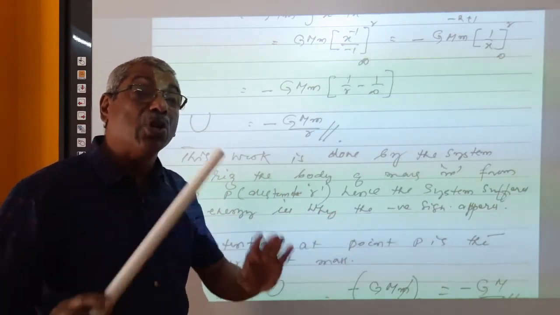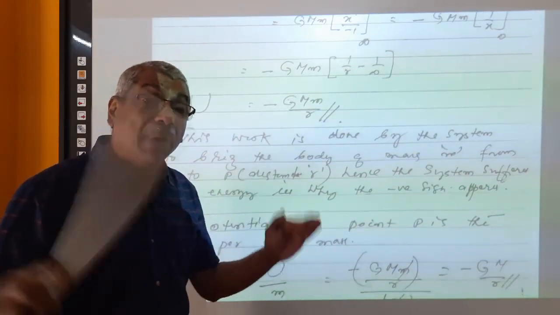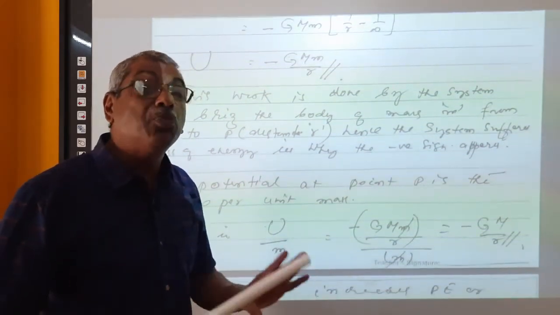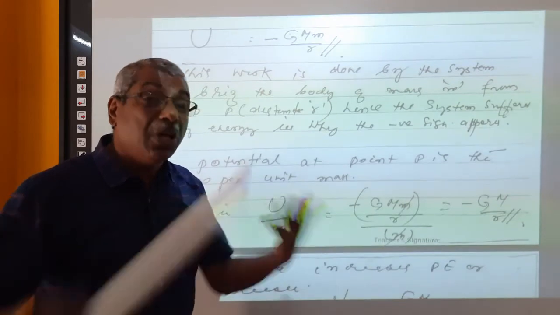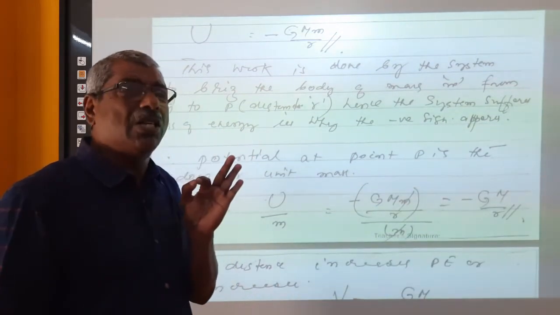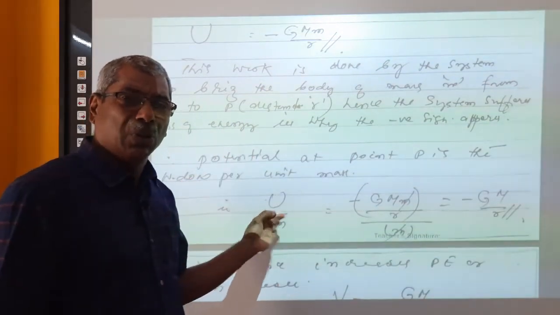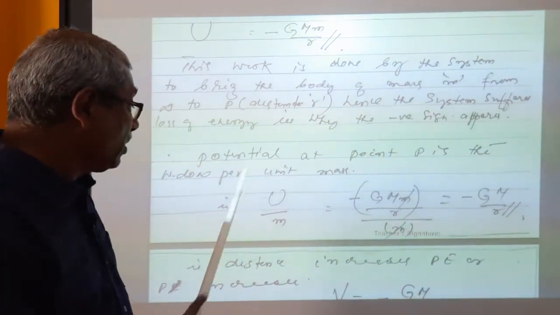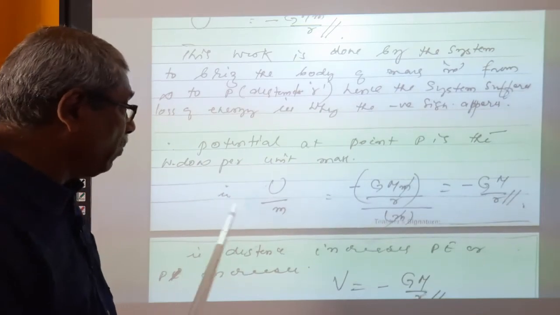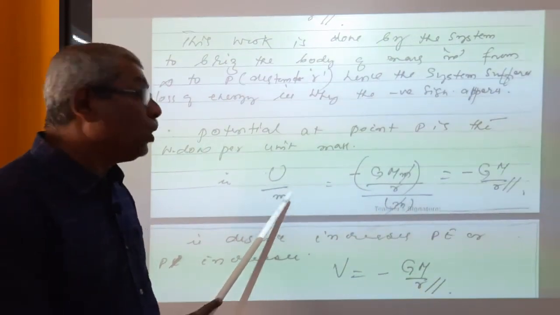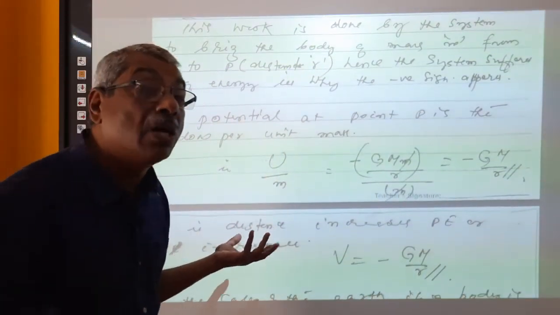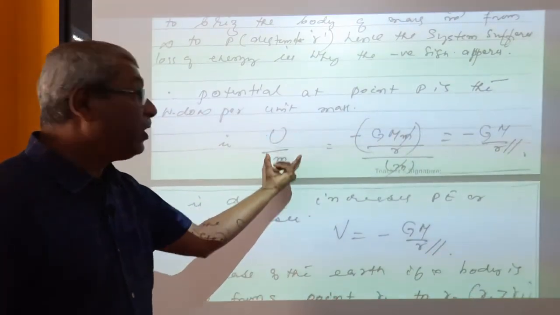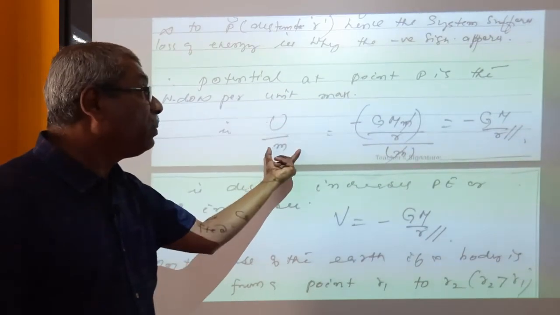Potential at that point means potential energy per unit mass. If unit mass is brought from infinity to that particular point, what is the amount of work done? That is what is called potential. It is given by capital V is equal to U by m. U is the total work done on mass small m. Therefore, work done per unit mass means total work done divided by total mass.